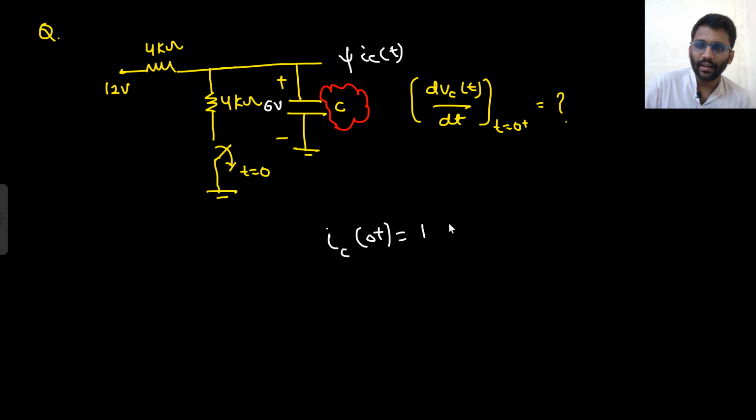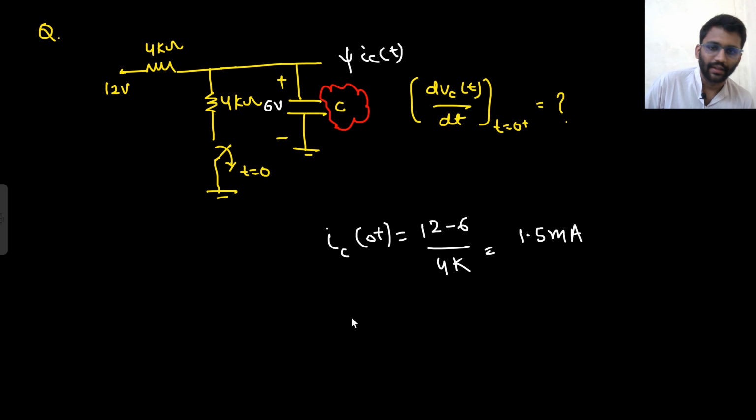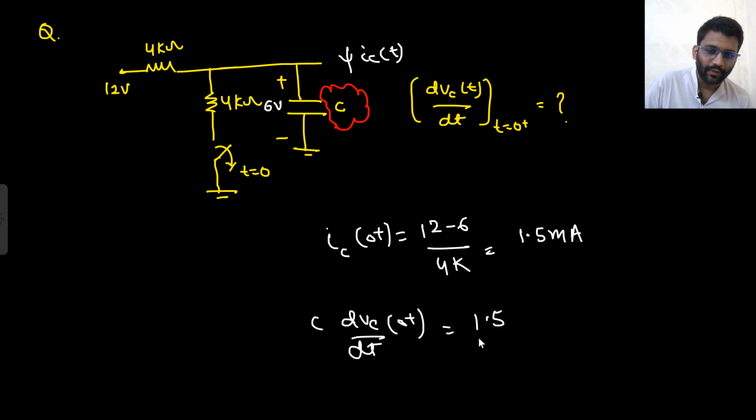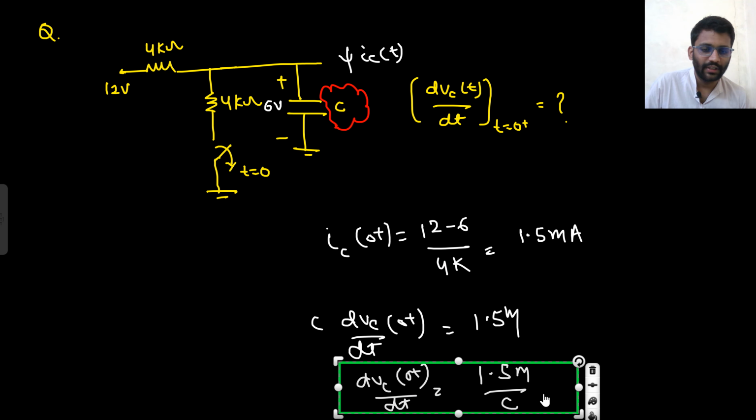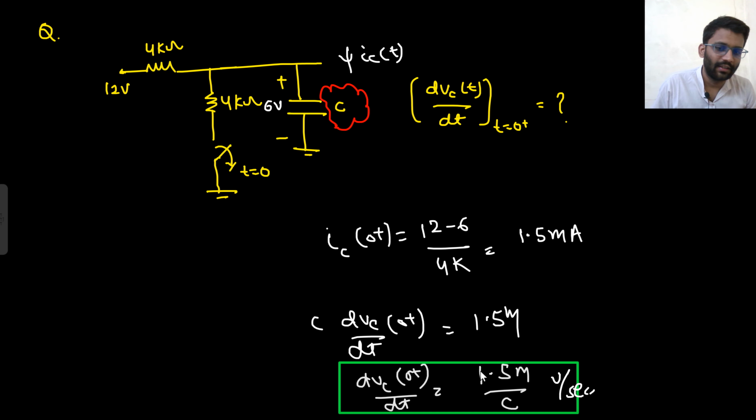Here I am having 12 minus 6 by 4k, so basically 6 by 4, that is 1.5 milliampere. So what is my IC? IC is C dVc by dt at t equals to 0 plus, that is 1.5 milli by C. We don't know the value of C, so that would be the correct answer. Just put the value of C, whatever it is, 0.1 farad or 0.1 nanofarad. Some guys are saying it is 0.1, some guys are saying it is 1. Based on that, you will get your answer in volt per second. So 1.5 milli by C, whatever the value of C is, that would be your answer, right?